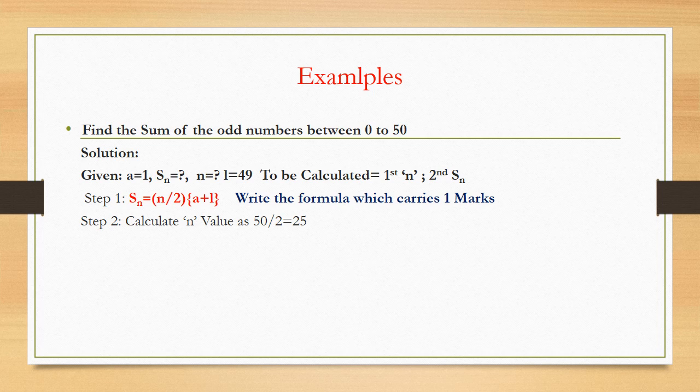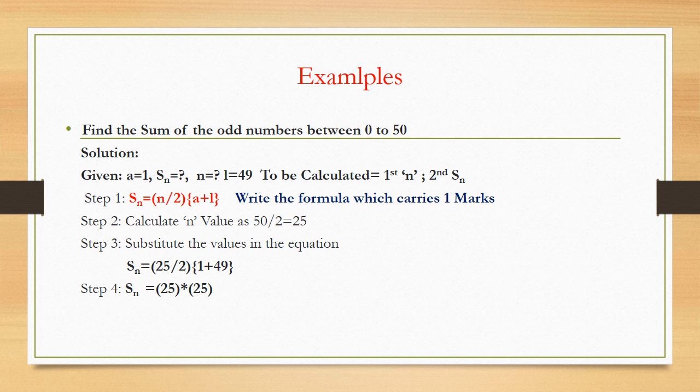So we are given all the required data. I will put all the data in this formula, and then I will directly calculate the answer. So I will substitute all the values now. Sn equal to, in place of n I am going to put 25 by 2, in place of a I will put 1, in place of l I will put 49. Therefore Sn is going to be 25 divided by 2 into 49 plus 1, which is 50.